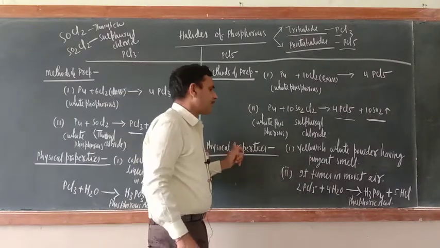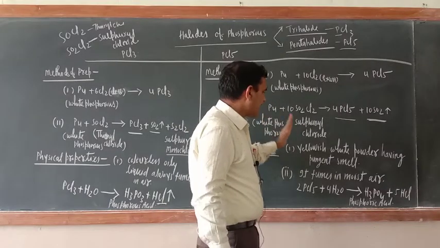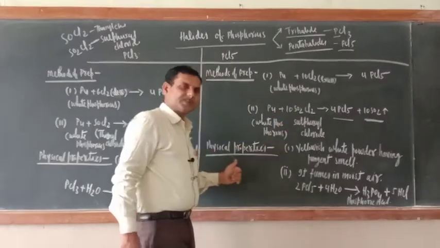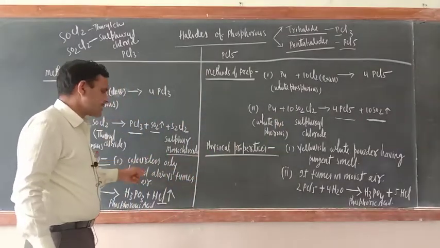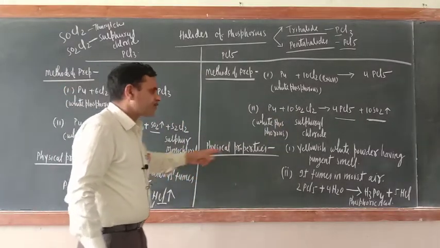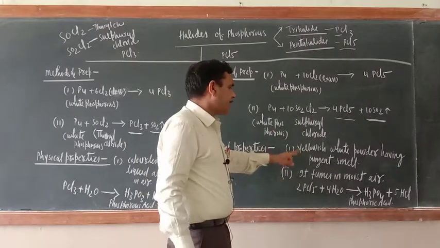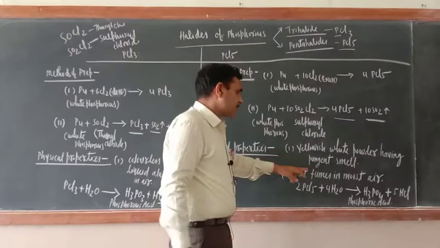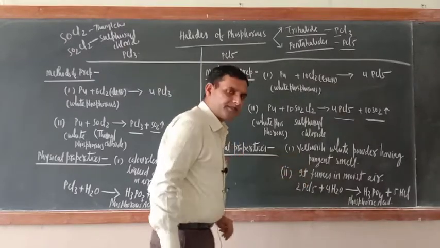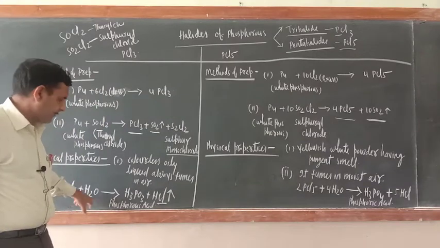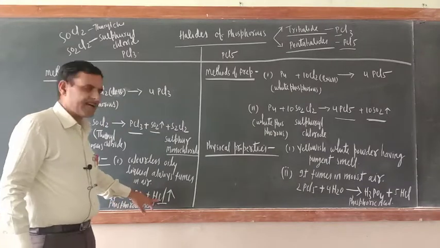What about PCl5? It is a yellowish white powder having a pungent smell. So this is a colorless oily liquid, PCl3, and this is a yellowish white powder having a pungent smell. It fumes in moist air. But remember, when PCl3 reacts with the moisture of the atmosphere, it forms phosphorus acid and HCl.